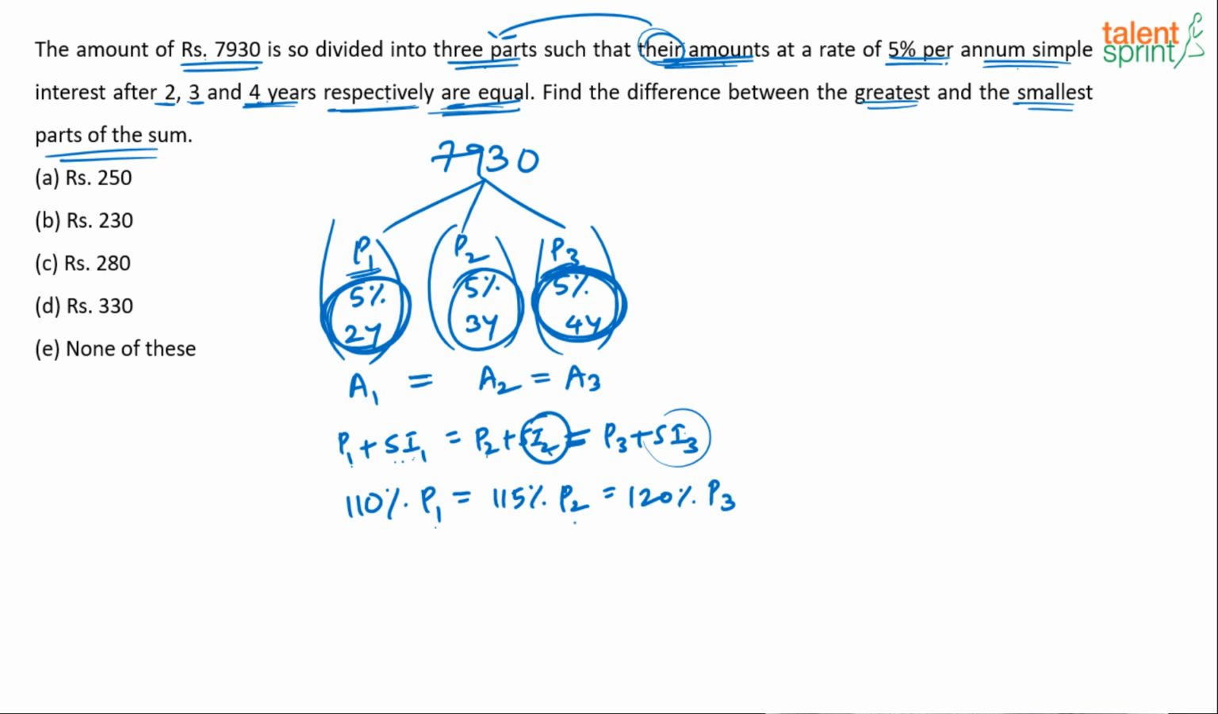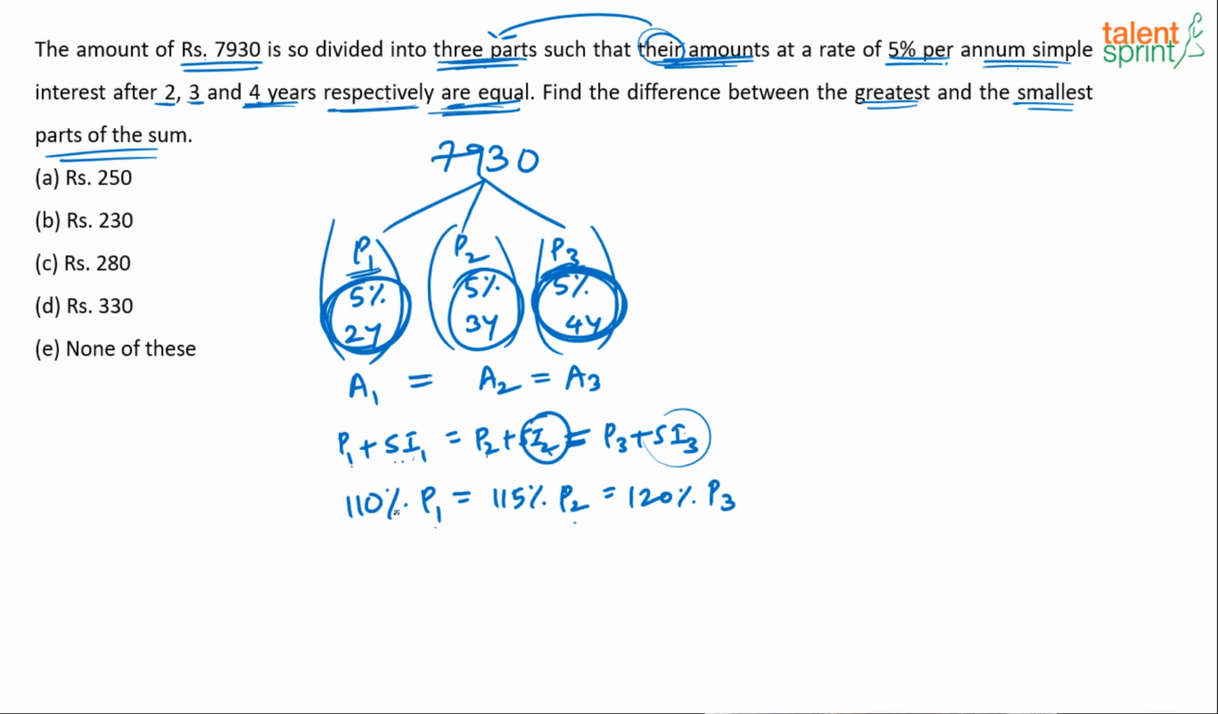Right? Remember, P1, P2, P3 are parts of 7,930. Don't take each one as 7,930. Okay, 7,930 was divided into 3 parts. So now from this ratio, you can get the individual values and then find out the difference between greatest and smallest. But finding out that ratio is going to be tricky here.